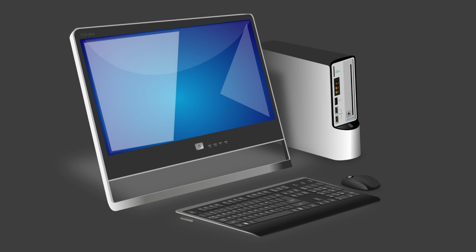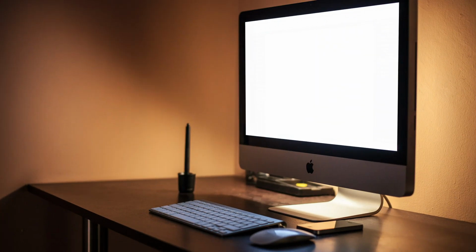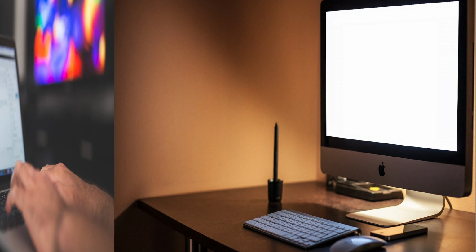Now, coming to personal computers, they can be further classified into desktops, which are meant to stay at one location. It has a display unit, a vertical or horizontal tower containing the CPU, memory, and storage devices, and input devices like keyboard and mouse attached to it. Nowadays, all-in-one desktops are available where the tower is merged with the display unit.